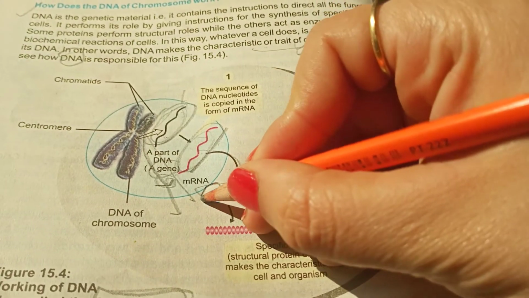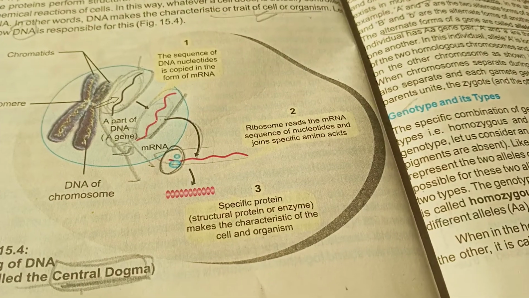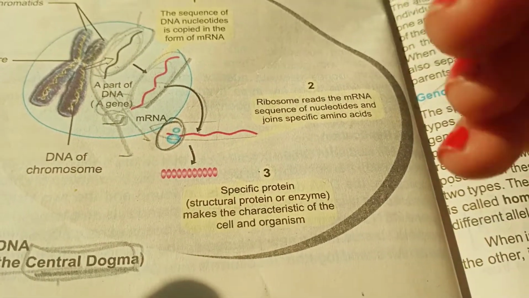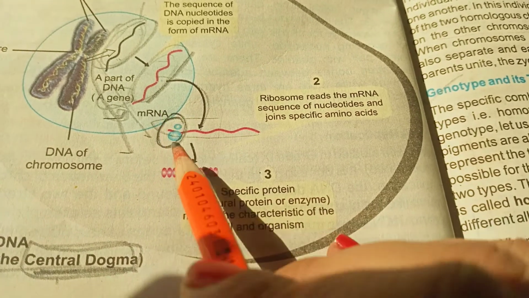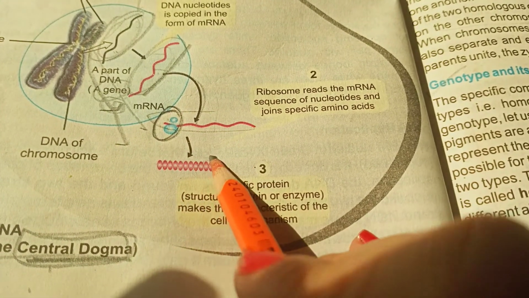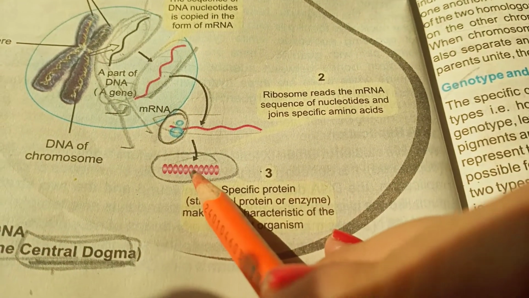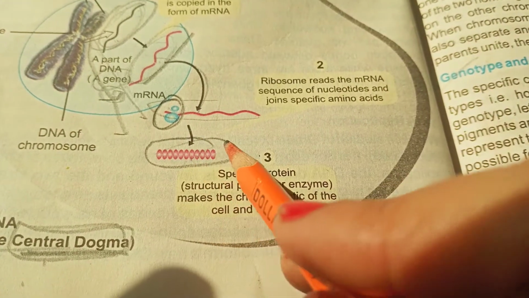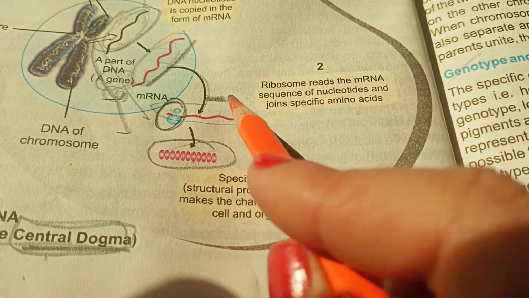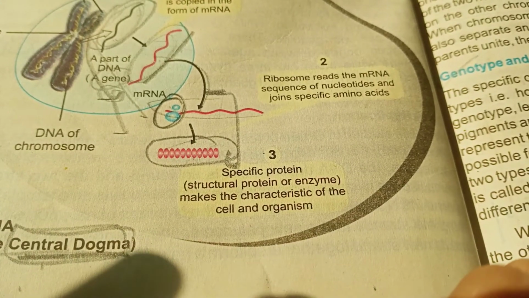help of the ribosomes, you know very well the ribosomes are present in the cytoplasm and they help in protein synthesis. So with the help of these ribosomes, beta, the messenger RNA will be converted to produce the proteins. And these proteins are basically going to control the whole structure and function of the cell, and this part, the conversion of the messenger RNA into the protein, is known as translation. Is that clear to you?